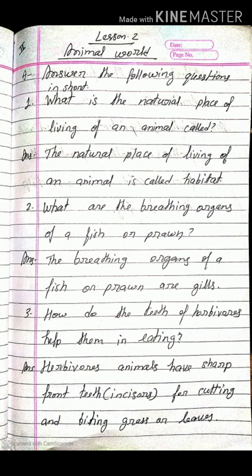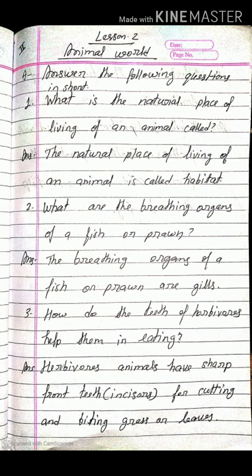What is the natural place of living of an animal called? Answer: the natural place of living of an animal is called habitat. I repeat again, the natural place of living of an animal is called habitat.